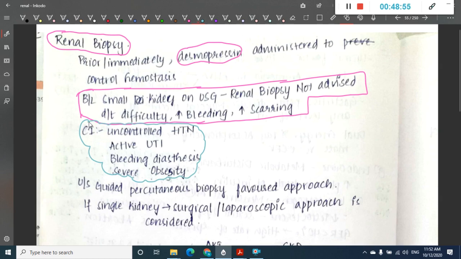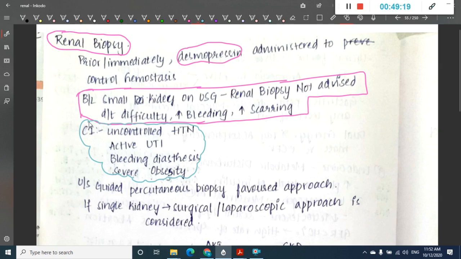Uncontrolled hypertension, because blood pressure can increase because of renal biopsy. In active UTI, the infection can transfer or transmit to the adjacent areas. In bleeding diathesis, there is increased chance of bleeding. In severe obesity, it is difficult to obtain a renal biopsy. So in these conditions, we don't do renal biopsy.